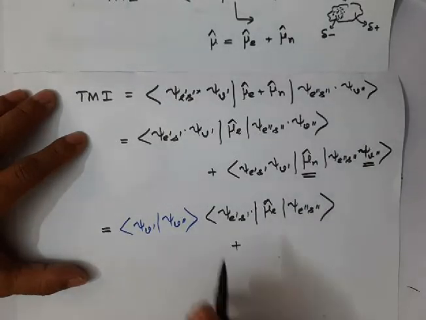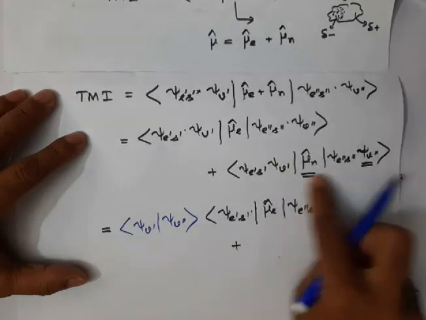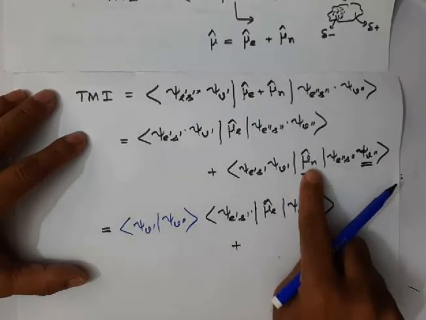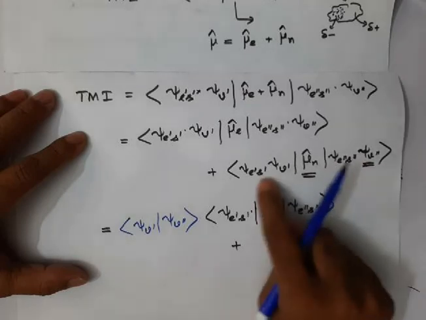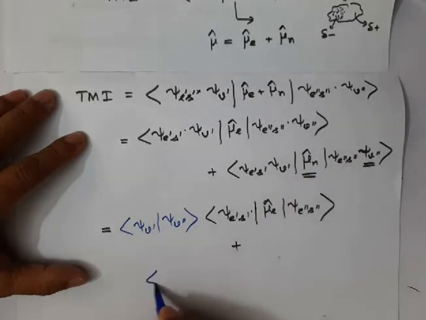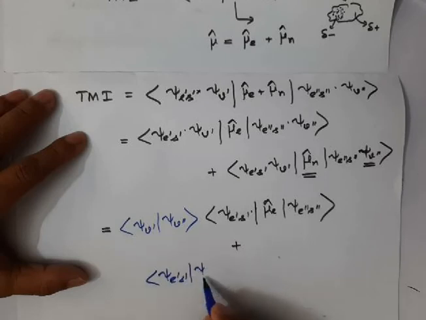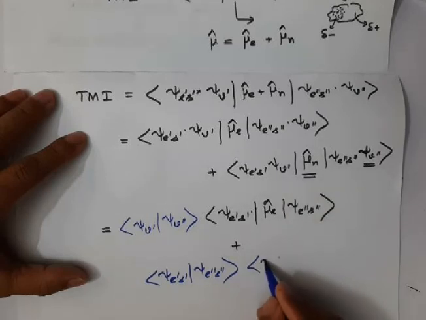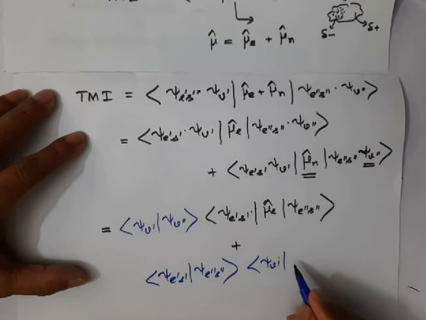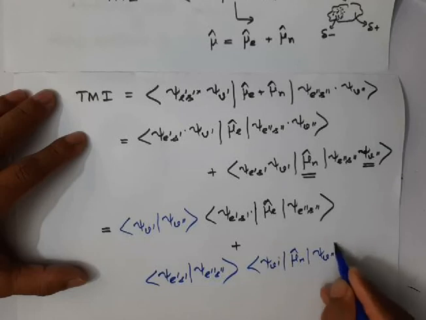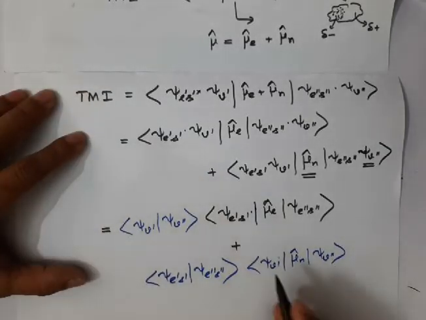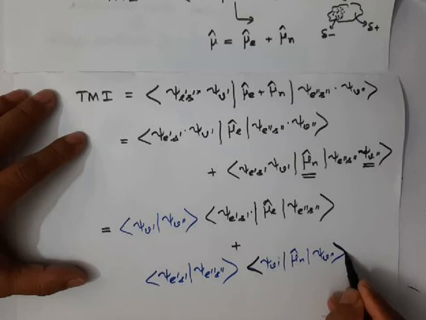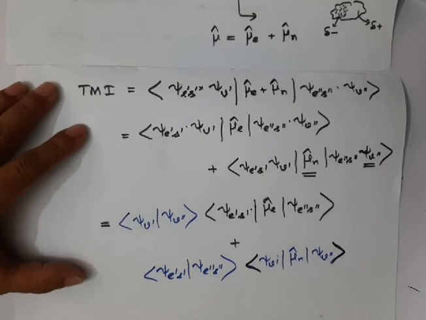Then plus the second integral. What is the second integral we have? This one. In this case I told you this operator operates only on the vibrational function, so I can separate the electronic states. Psi e prime s prime, psi e double prime s double prime, and here we have psi v prime, mu n operator, psi v double prime. Now I have separated it.